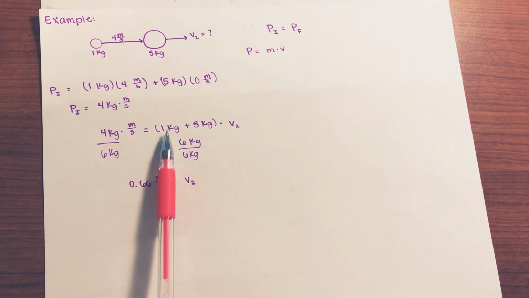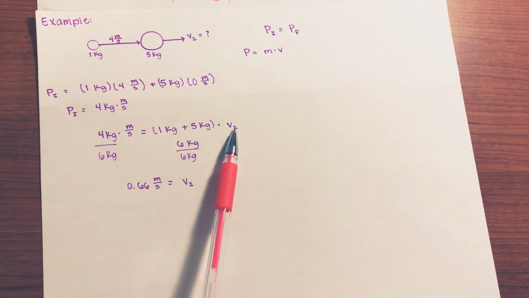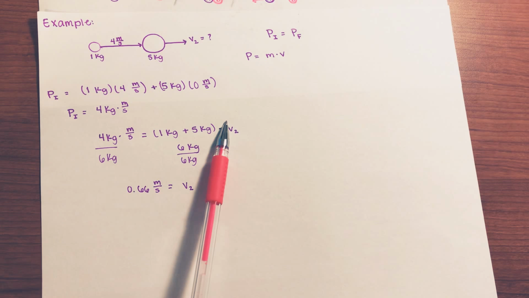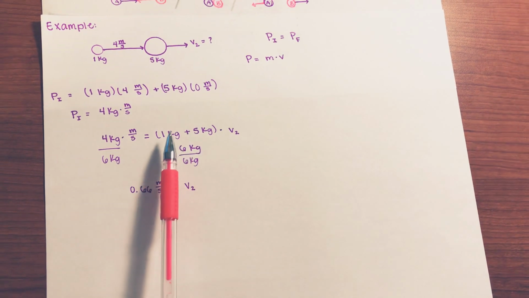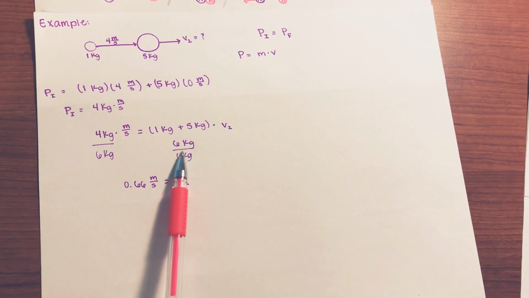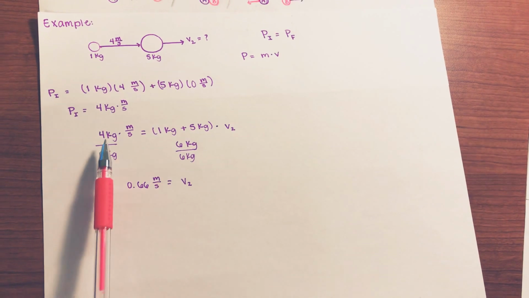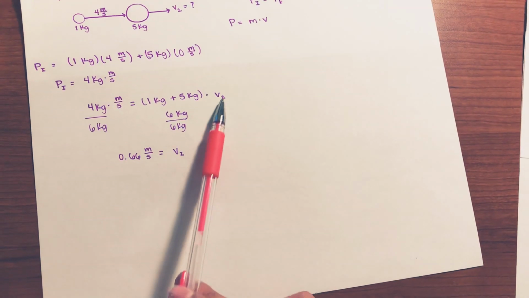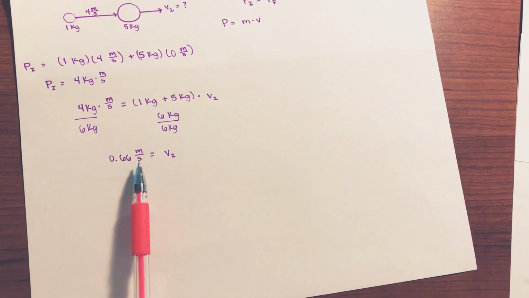Therefore, we are now going to add that to both ball 1 and B moving. So we're going to add 1 kilogram plus 5 kilograms times velocity 2, which is the factor that we are looking for. So 1 plus 5 equals 6 kilograms, and then you're going to divide 4 by 6 kilograms, which would give you the final velocity of 0.66 meters per second.